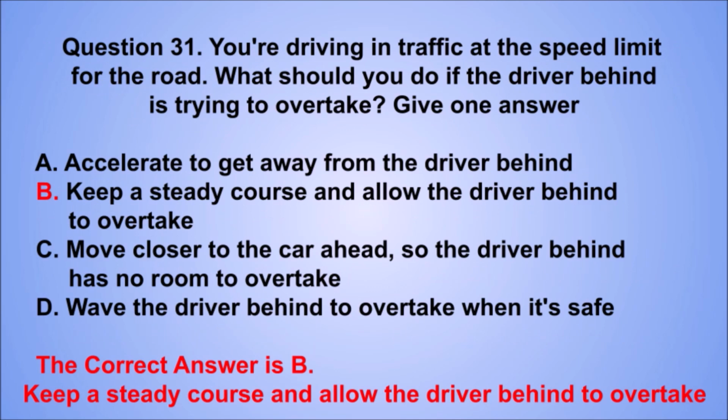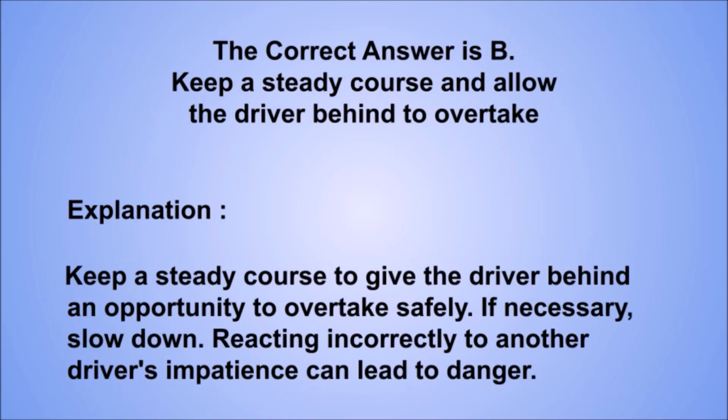Keep a steady course and allow the driver behind to overtake. Explanation: keep a steady course to give the driver behind an opportunity to overtake safely. If necessary, slow down. Reacting incorrectly to another driver's impatience can lead to danger.